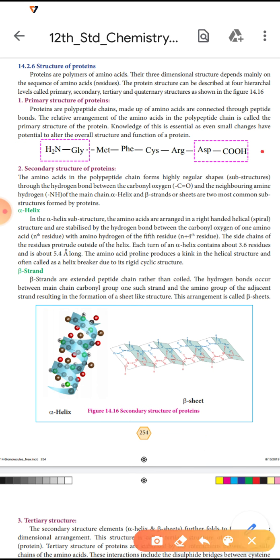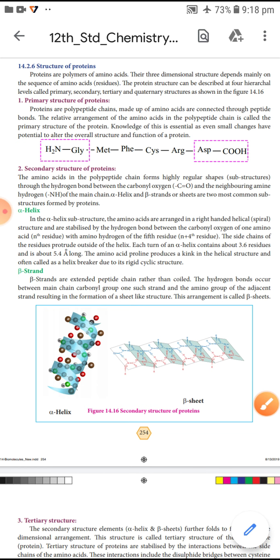See here, these amino acids are given. These are proteins. That means glycine, glycine containing NH2 group. Next amino acid is MET, with its code letter. PHE, another amino acid CYS, every amino acid containing NH2 group and COOH group.